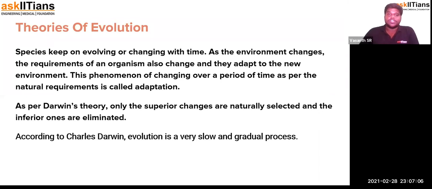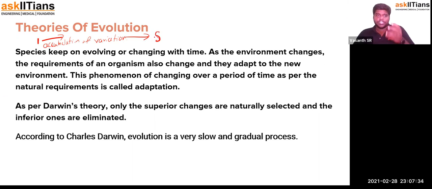The theory of evolution states that every existing species will be changing over time due to accumulation of variation. This accumulation of variation would lead to modification of the individual.